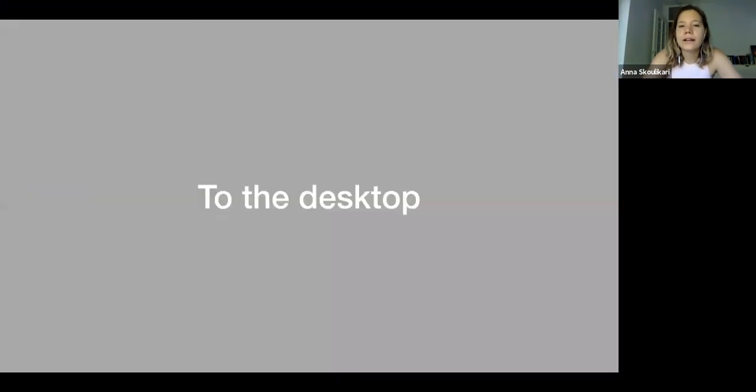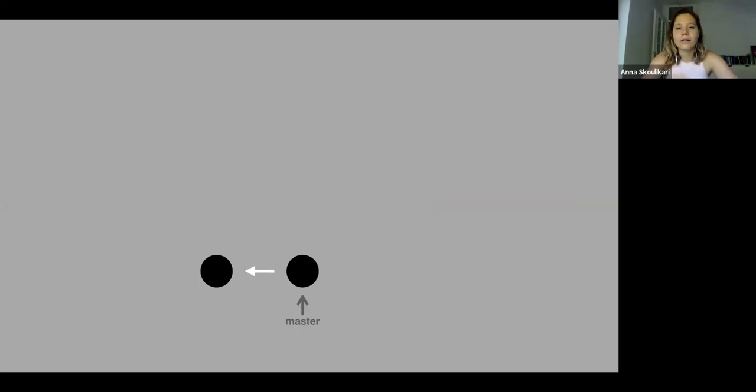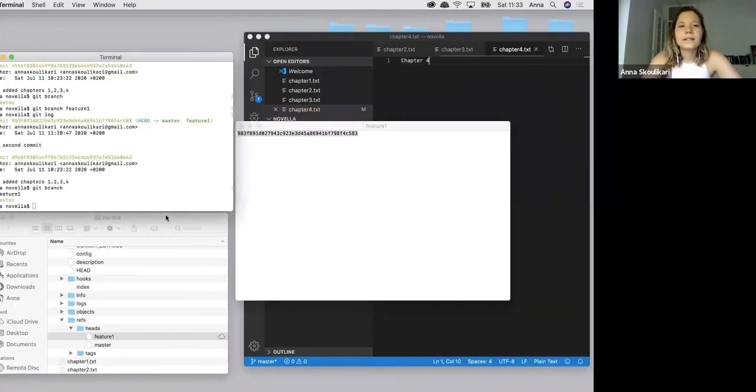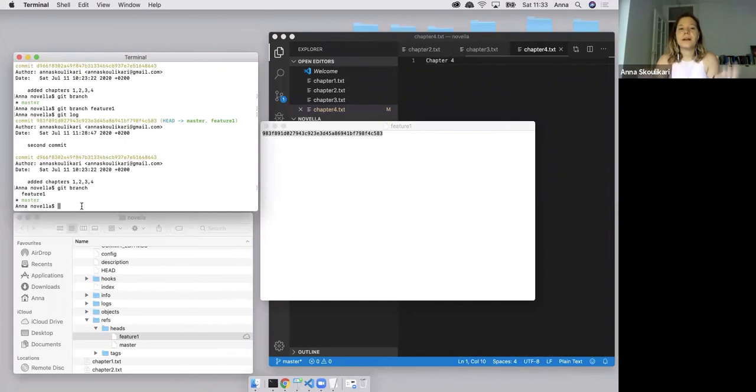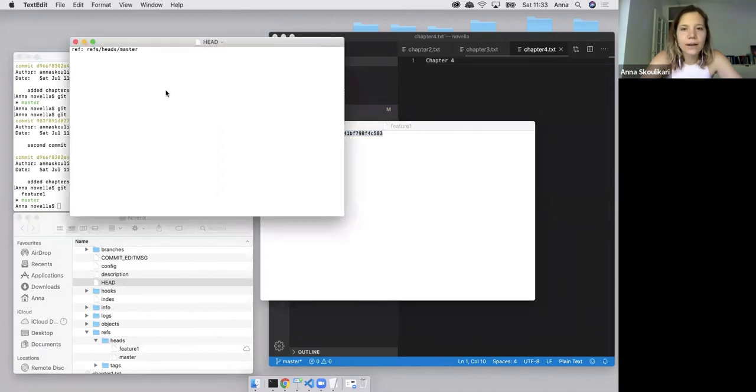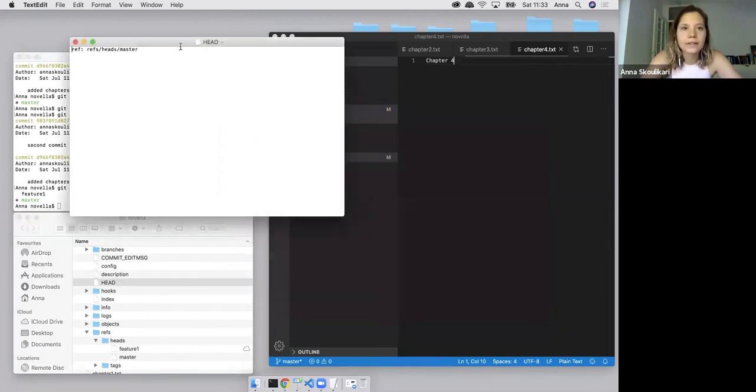So let's check out our diagram and see how this is all shown here. At the moment, we've made another branch, and it points to our latest commit. So we have the feature 1 branch and the master branch. All right. Now we want to switch branches. How does that happen? And also, what is head? First of all, let's go over what head is, because we've been seeing that for a while, but we haven't really talked about what it is.